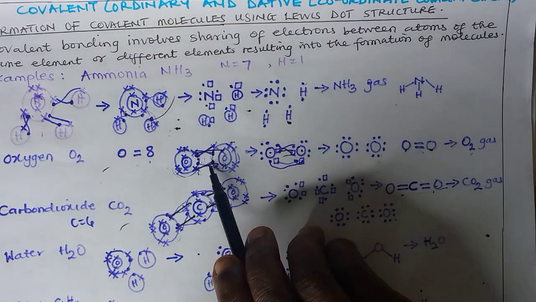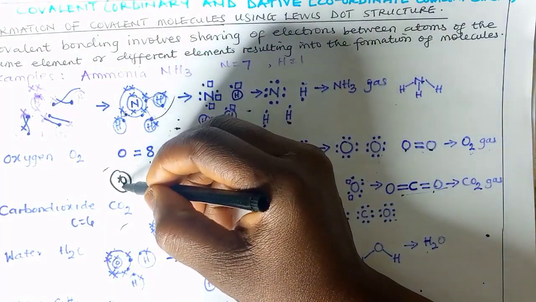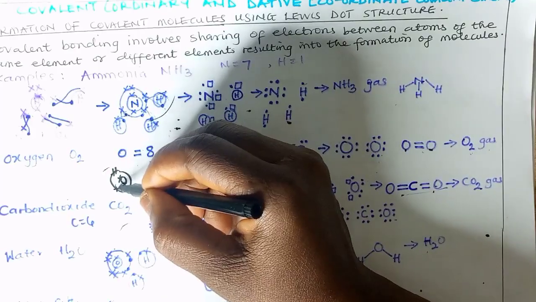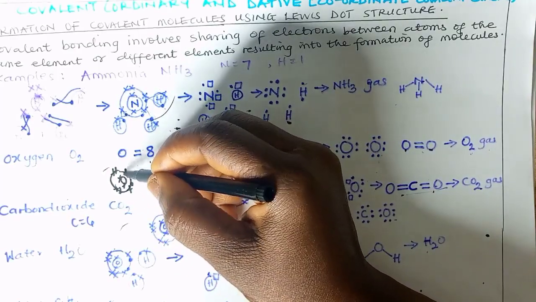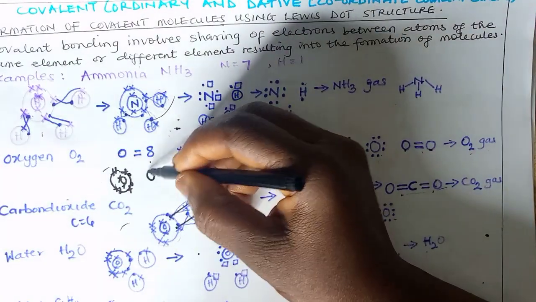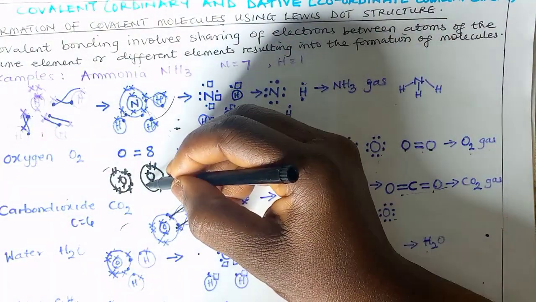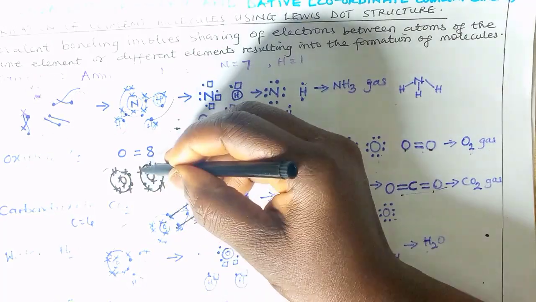So bonding takes place here. Let me redraw this. 2, 6. And this 6 is drawn this way. There is a dot here, which means 2 electrons are missing. The same thing happens here. There is 2 inside, then we have 1 in need of 1, 1 in need of 1.